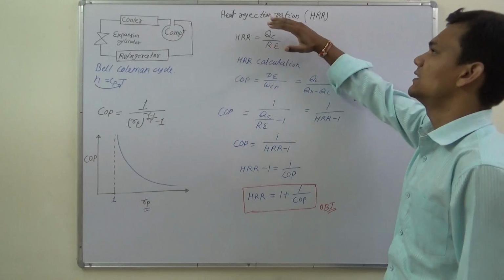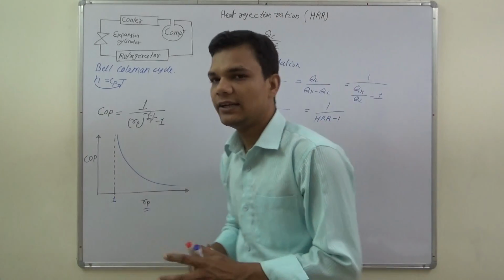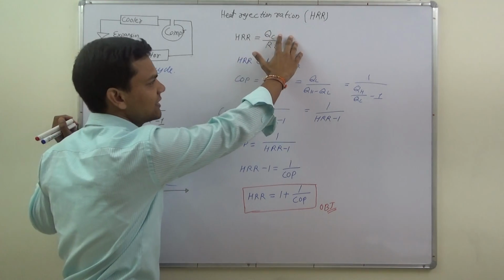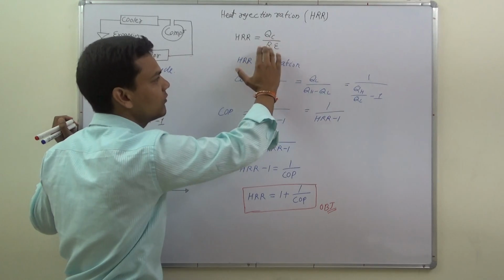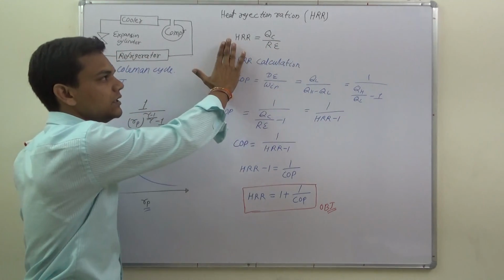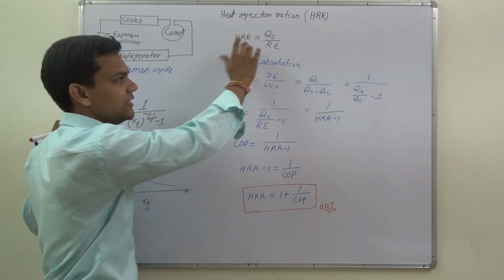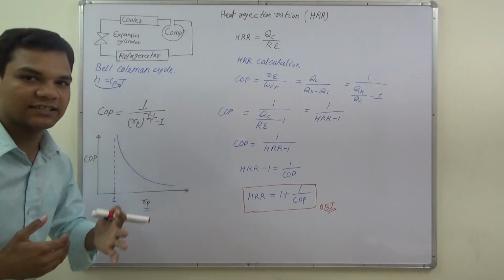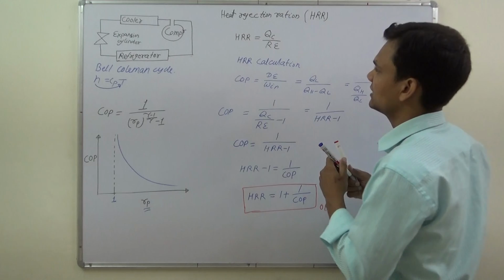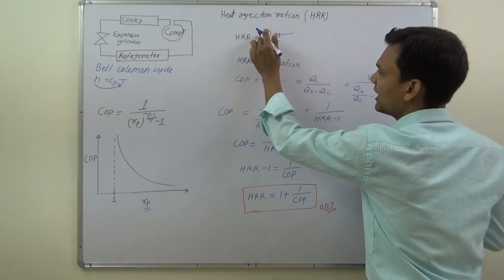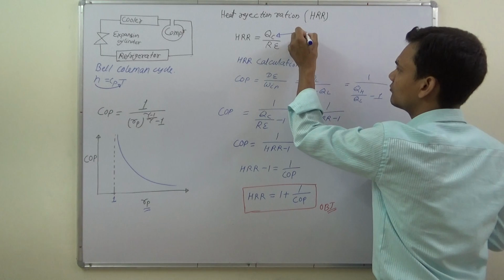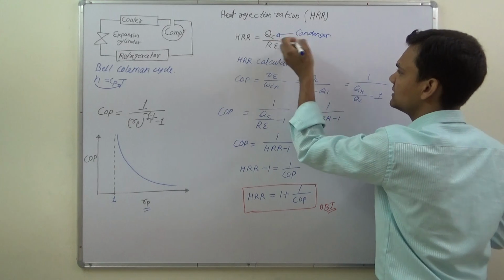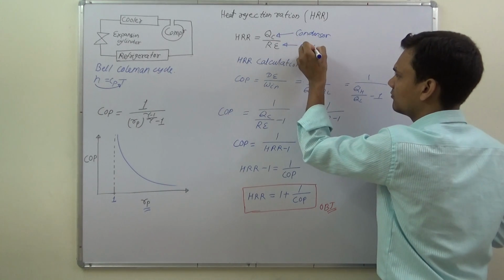The next one is the heat rejection ratio. The heat rejection ratio is defined as the ratio of the heat rejected across the condenser to that of the refrigerator. How do we calculate the heat rejection ratio? This amount of heat we are rejecting in the condenser, and this amount of heat we are absorbing across the refrigerator.